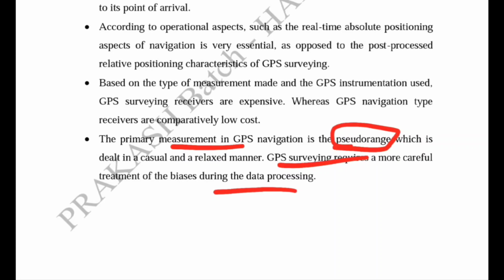The data collected by the GPS receiver in GPS surveying can be processed later for accuracy calculation. But in the case of GPS navigation, real-time accuracy is required.